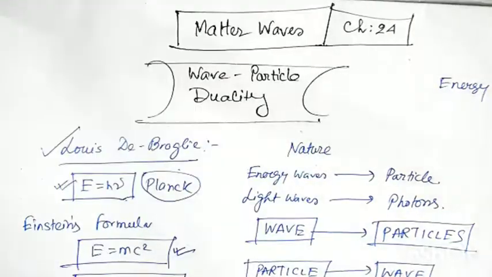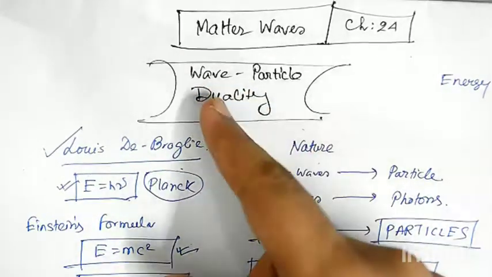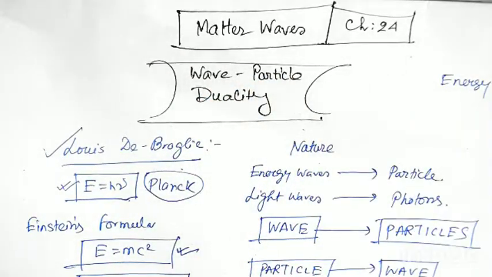Louis de Broglie suggested, and his idea or this theory is known as wave-particle duality, though it is more precisely thought of as a hypothesis. It means it doesn't have a direct proof, but its calculations and results match the things we observe.